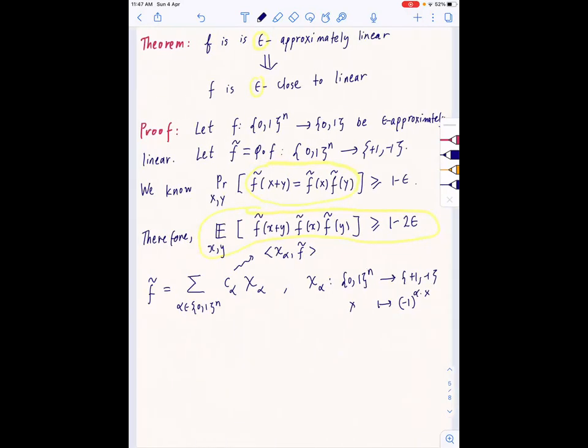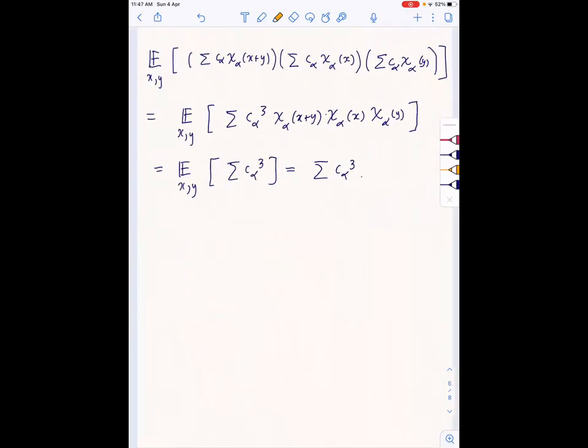Where is that from? Look at the second yellow thing. That condition we had written as the expectation of the product is greater than or equal to 1 minus 2 epsilon. And now we've got that this left hand side is just the sum of the Fourier coefficients cubed.